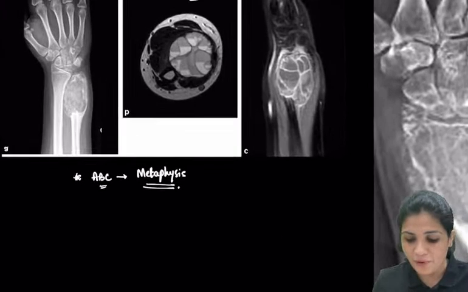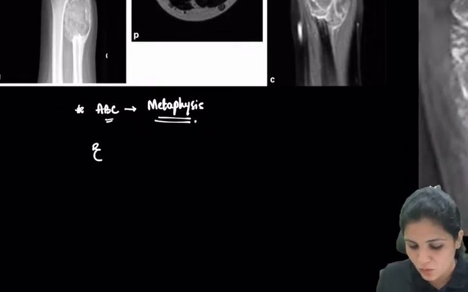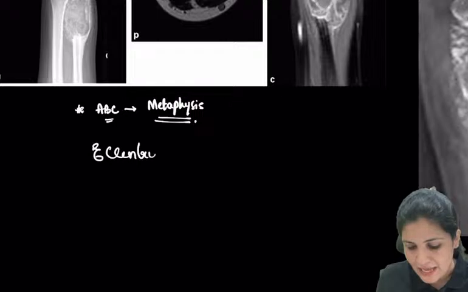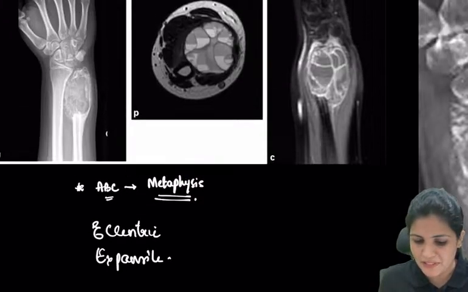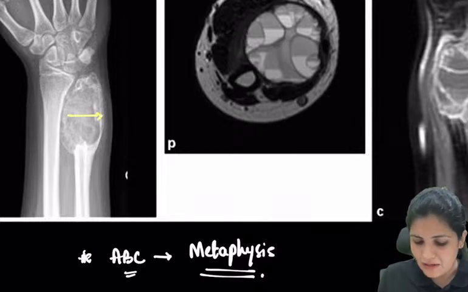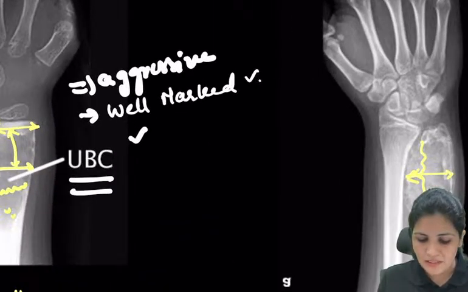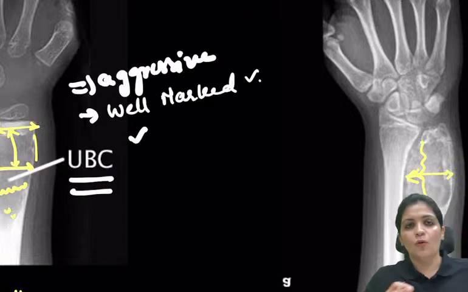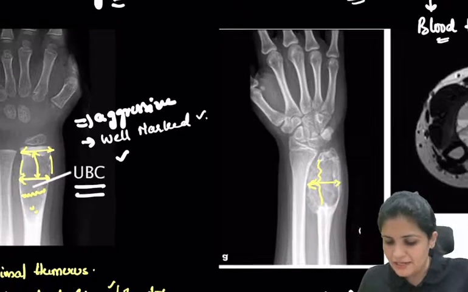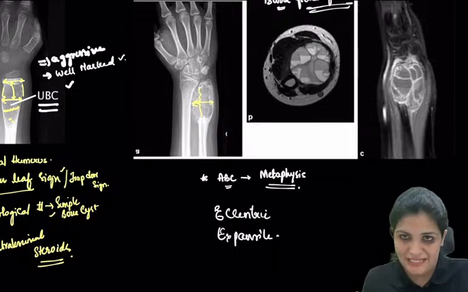And what is the main important thing I want to tell you about this ABC, aneurysmal bone cyst? Again, usually it is eccentric and it is expansile. So how would you say this expansile? Again, we will draw a line like this. See, this is actually the cortex line, right? So it is extending from the cortex. Here, if you see the simple bone cyst, almost this is equaling the cortex, not going beyond the cortex. So here it is going beyond the cortex, so that means it is eccentric, that means it is expansile, right?